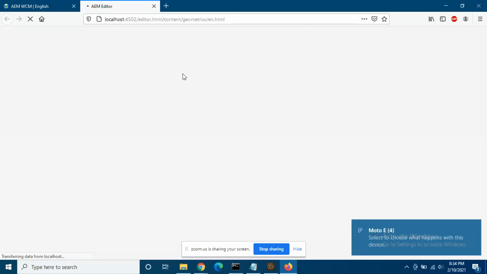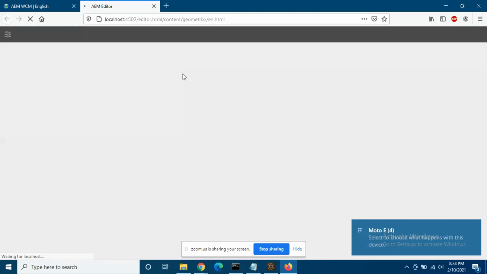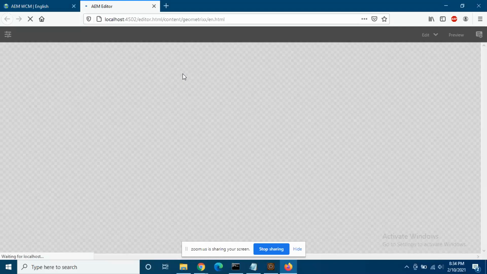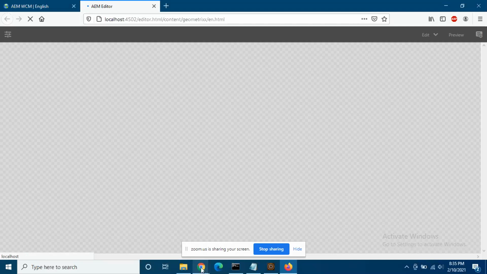Now, the screen where we can edit the pages, where we can add more content to the pages, also has two interfaces, classic versus touch. Now, if I want to go to the classic interface, what I have to do? I have to remove editor.html and type cf hash. So let this page load first.